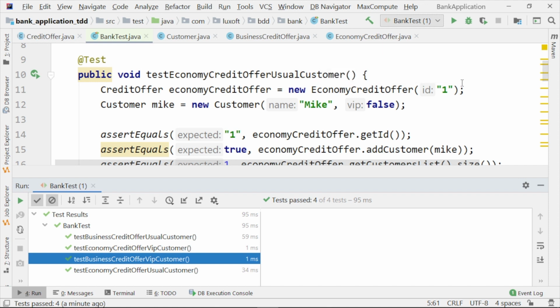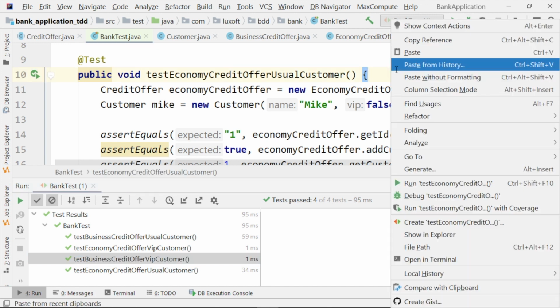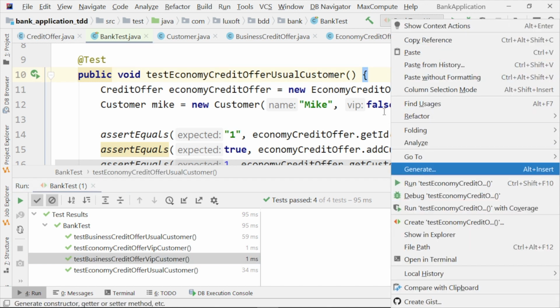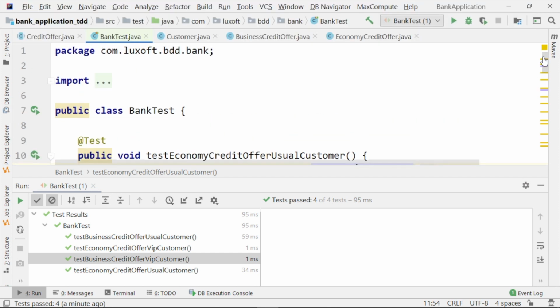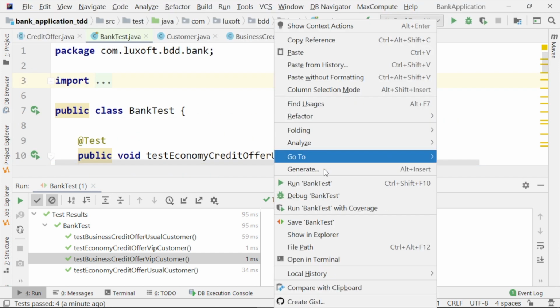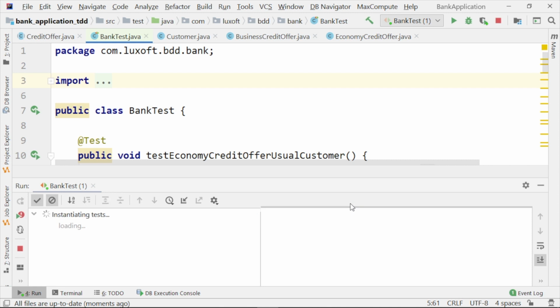We have discussed about code coverage, and I'm going to execute this test with the whole suite. In fact, let's execute the whole suite with coverage.